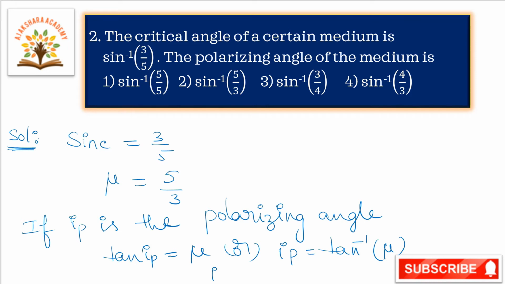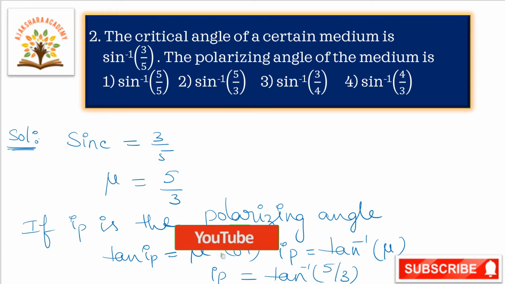So the polarizing angle of the medium IP, substituting mu, we get tan inverse of 5 by 3. Okay.